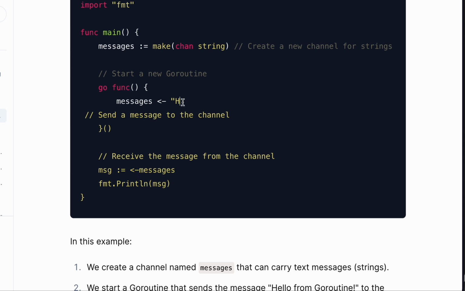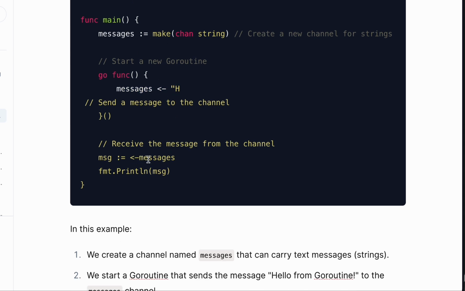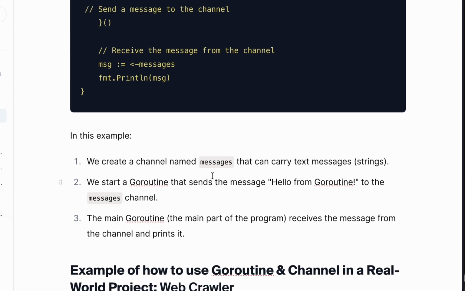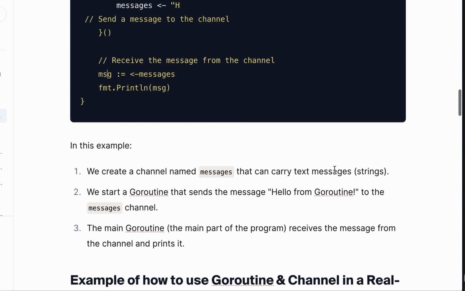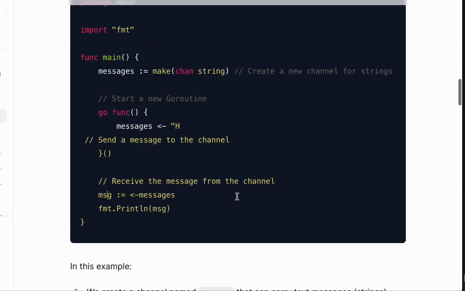That particular value you want to send as a message, you point it to the channel you created. Now what we are doing is getting out that information, saving it inside this variable, and then printing out that information. So in this example, we created a channel named messages that can carry text messages. This is just the explanation of what I've just done here.